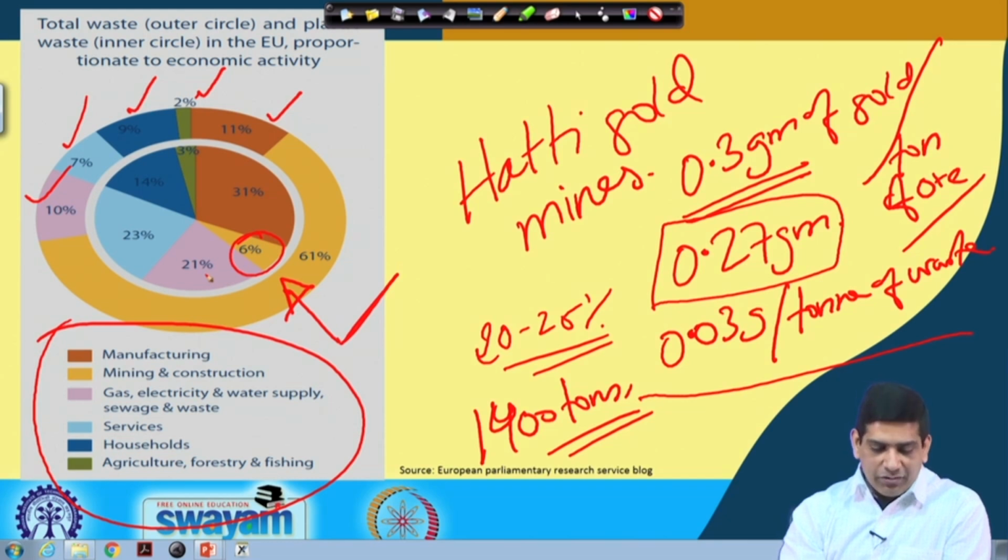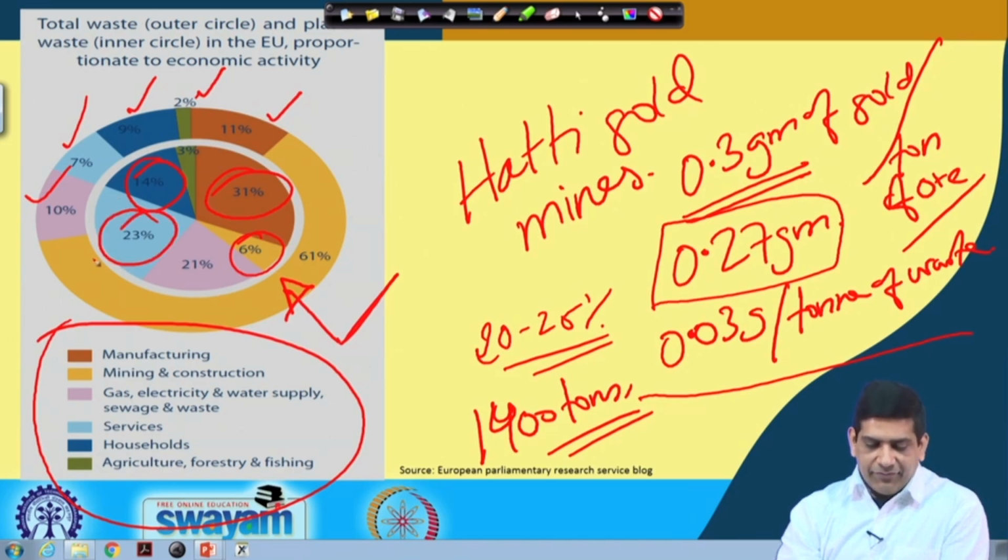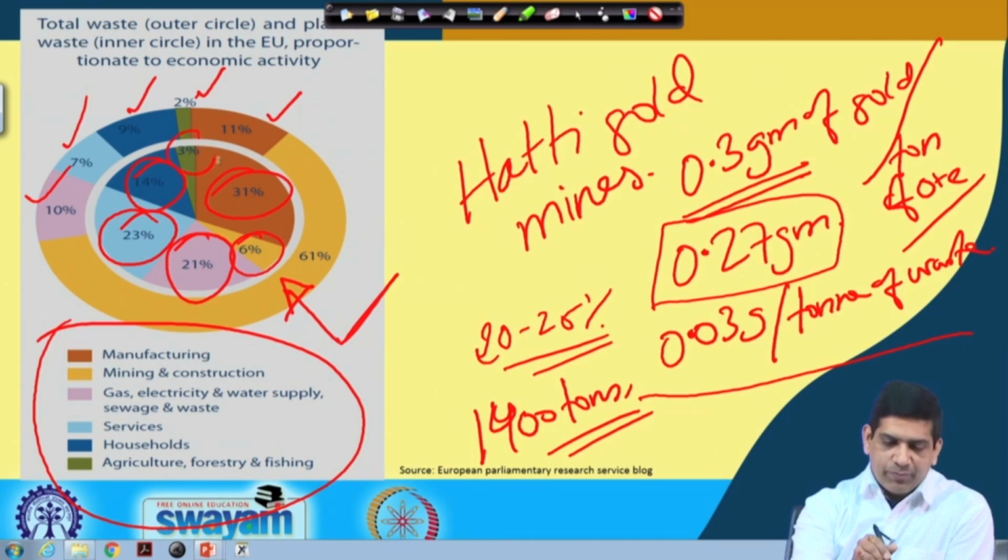The biggest one is the manufacturing sector, which has 31% of plastic waste coming out. Household again 14%, which is not too small. Then 23% is the service sector. Then we have 21% from the gas, electricity, water, sewage and waste. So, that is your 21%, and then agricultural is again small at 3%.